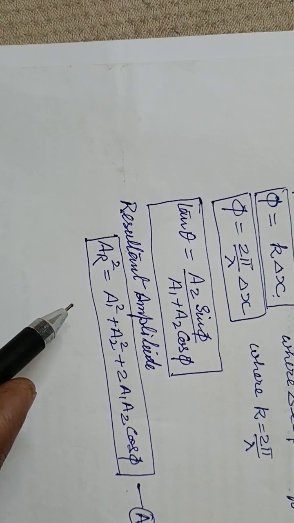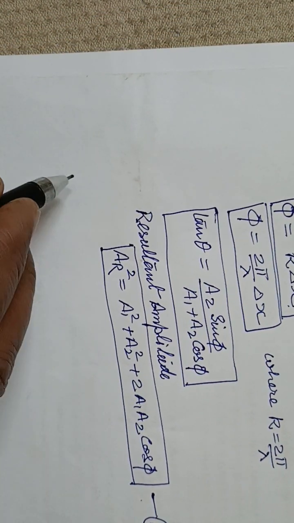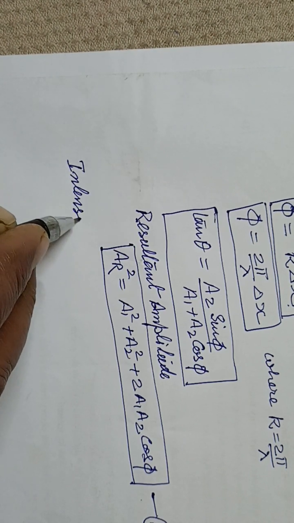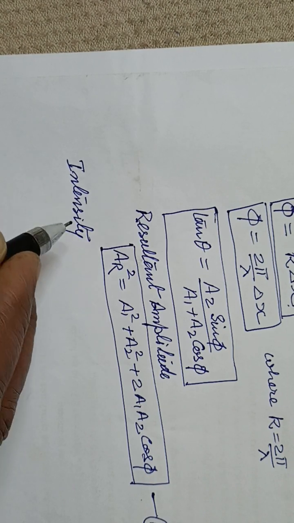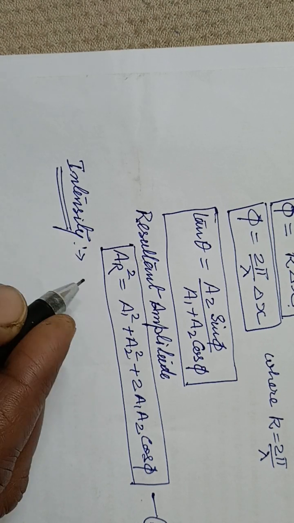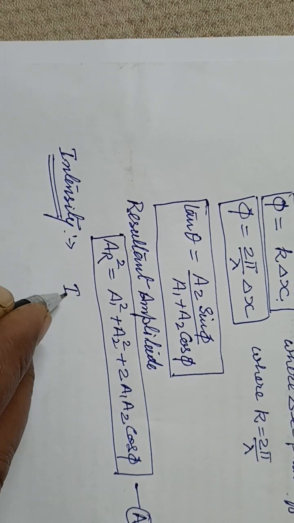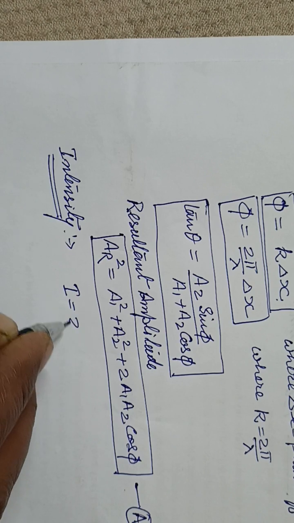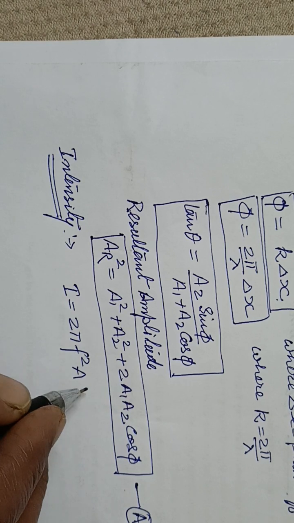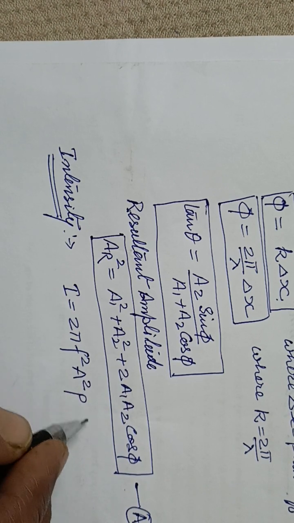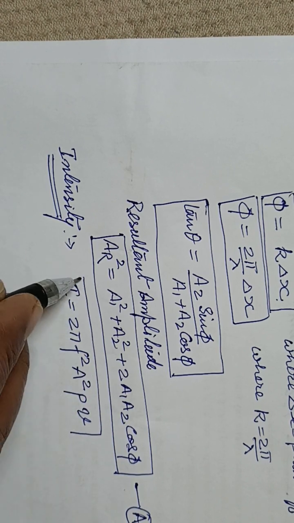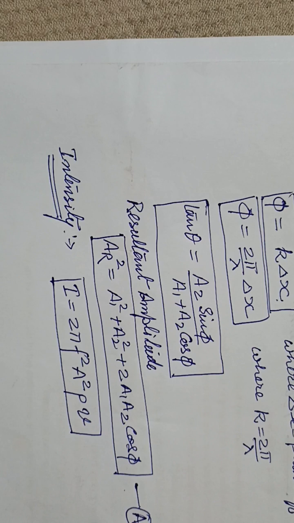Now let us see the intensity. What will be the intensity of the wave? It is found that intensity equals 2 pi square f square a square rho into v. This is the intensity of the resultant wave.